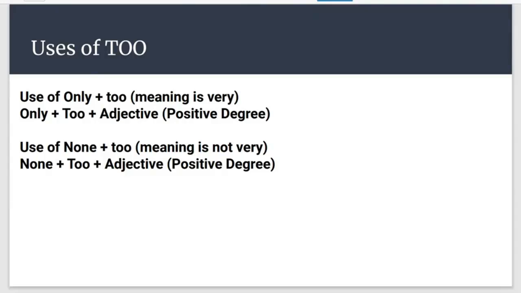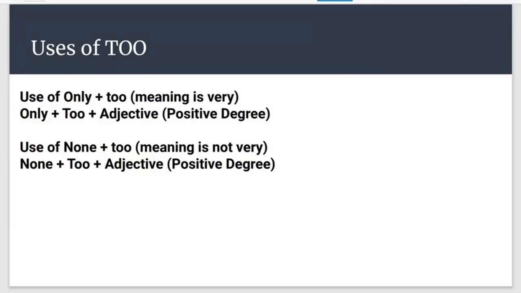Very good, Tilak. But whenever after too plus adjective positive degree a person is mentioned, then we use which preposition? Then we use the preposition for. Very good. And whenever for plus person and to plus V1 is mentioned, then it will be arranged in which format? Very good.